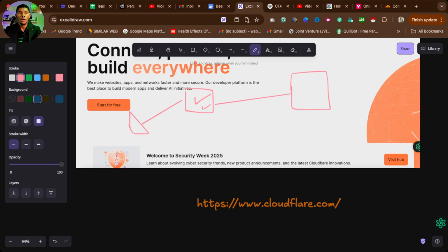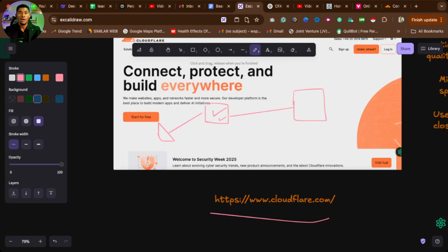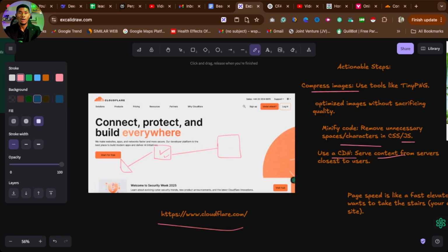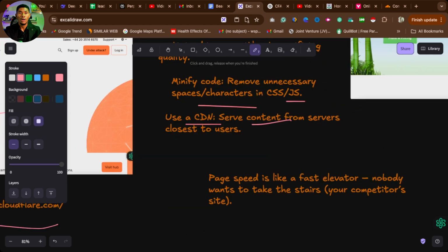If you want to have access to it, just go to cloudflare.com and subscribe, sign in, and put some of the details of your website. If you want me to do a tutorial on Cloudflare and how to optimize your landing page, let me know. Now this is it.